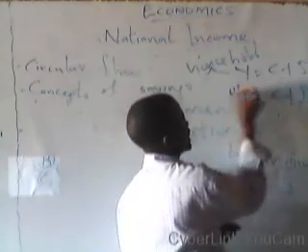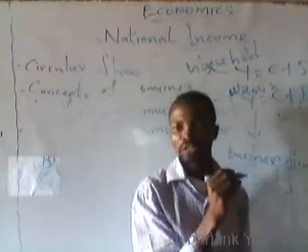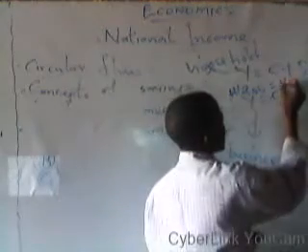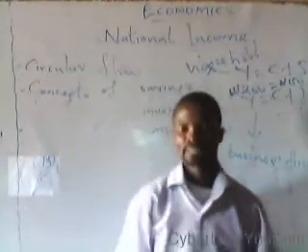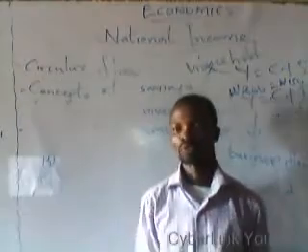Let's say, for instance, we have an individual whose income is 200 naira. Out of this 200 naira, you spend 150 naira on basic things that are required, such as shelter, clothing, feeding, and so on and so forth.